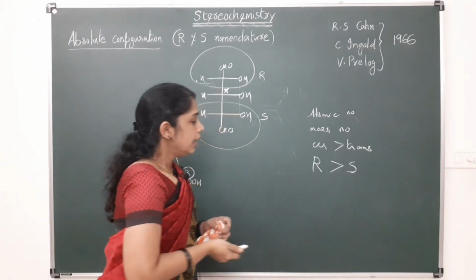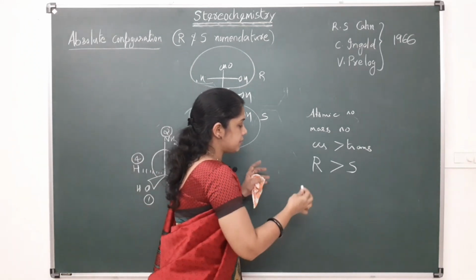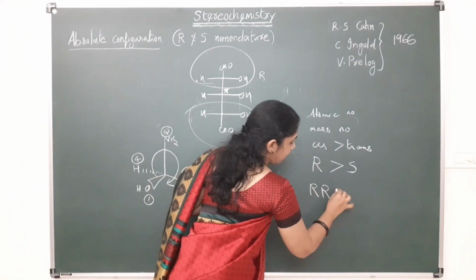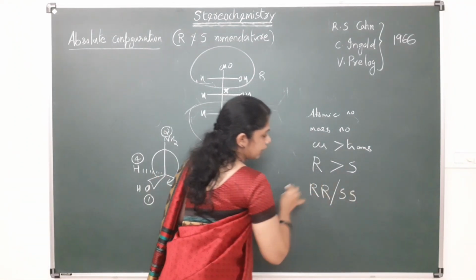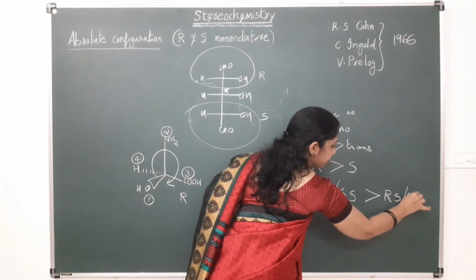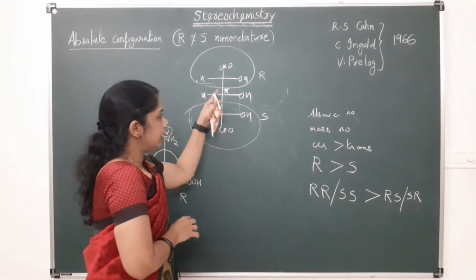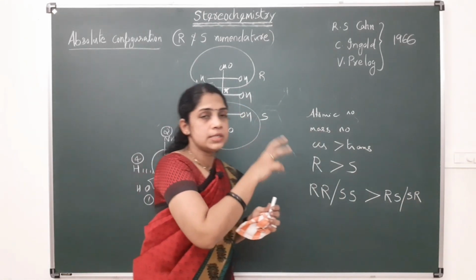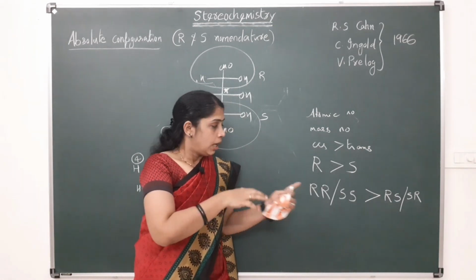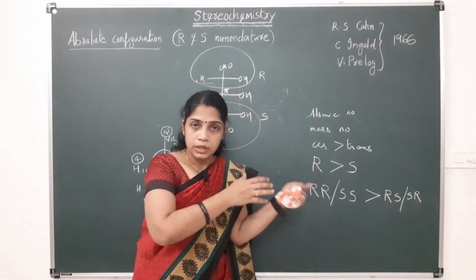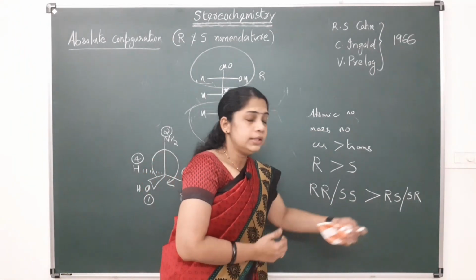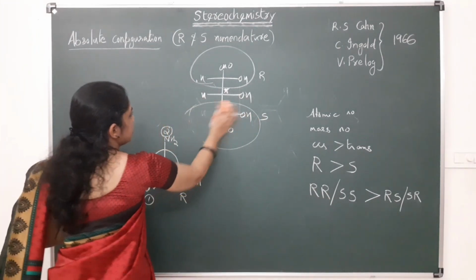Next one, in systems that contain RR or SS, that will get higher priority over RS or SR. That is, similarly, in the case of systems in which there are similar configurations like RR or SS and RS and SR, in those cases the similar configuration will get higher priority over the dissimilar configuration.